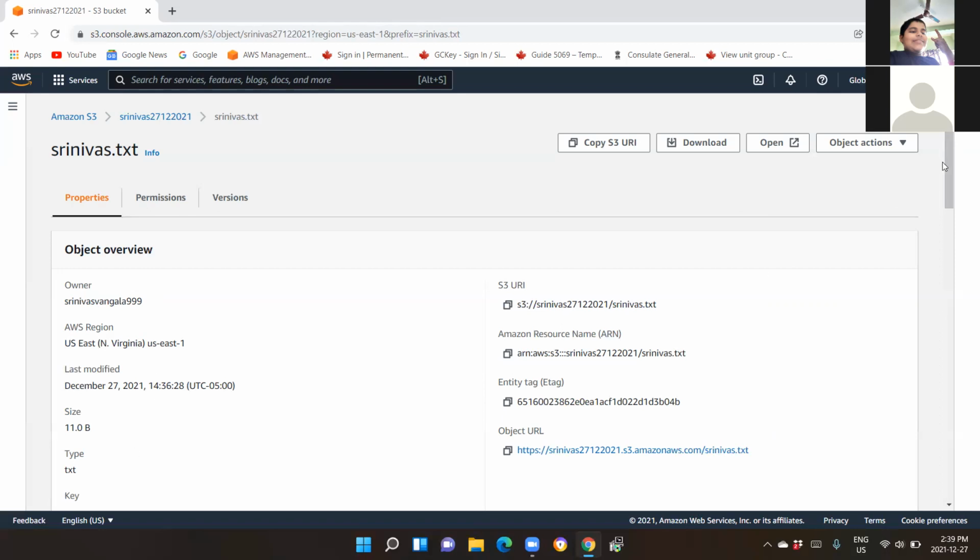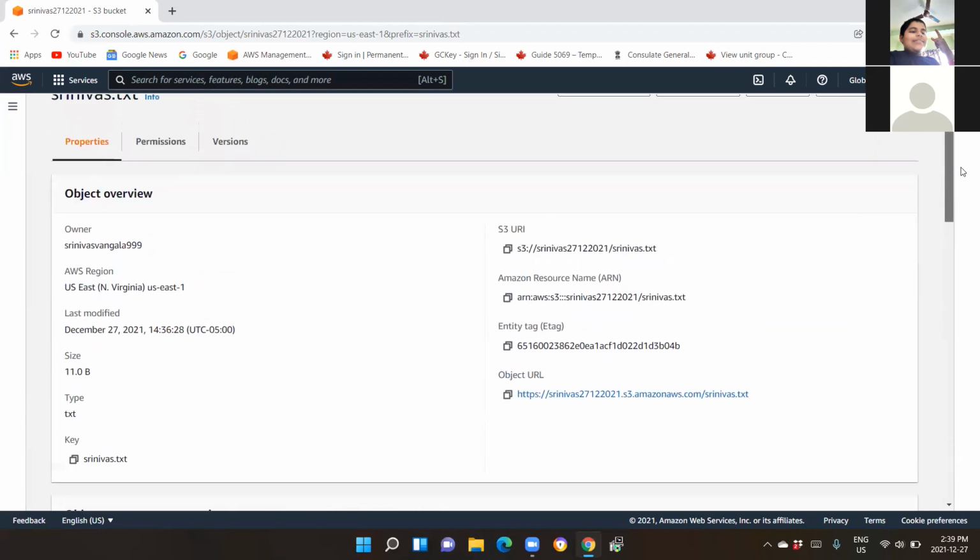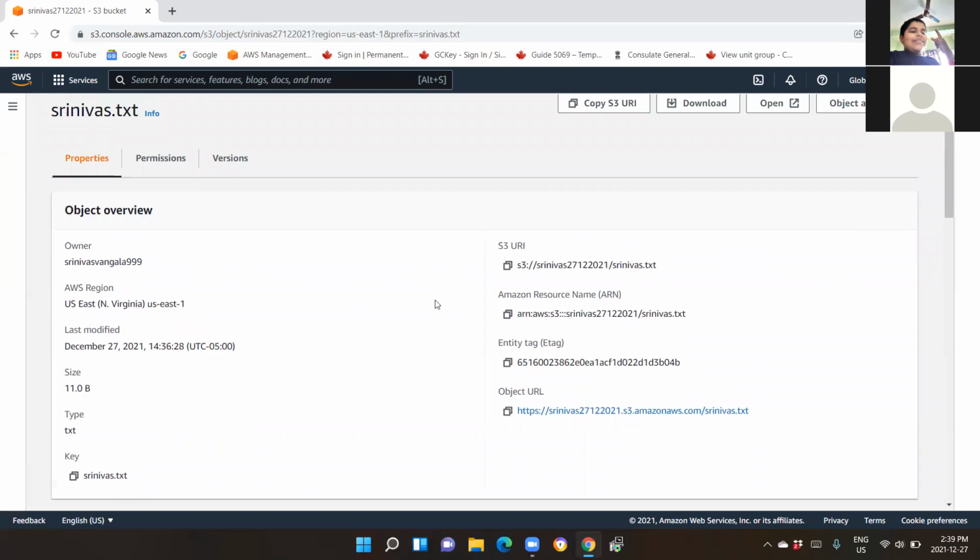After that, there is one more point called key. Key is named Srinivas.txt. Now in JSON, the name is represented as a key value pair. That is how you have to identify it. For example, I asked you to upload an object called srinivas.txt, and I want you to find these logs of what you uploaded in S3 in my CloudWatch log. Then how will you identify it? You have to go through certain parameters, the JSON parameters. If you type srinivas.txt there, the JSON will not recognize it. They don't know who srinivas.txt is or what object it is, right?